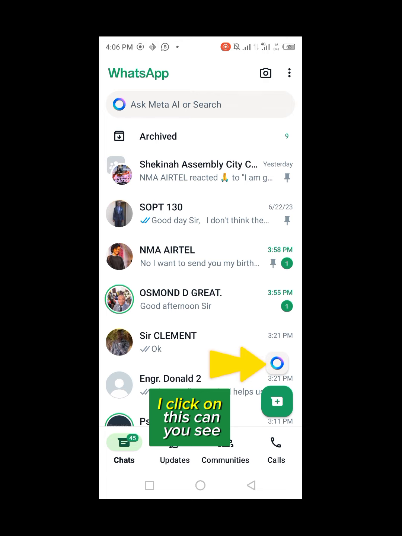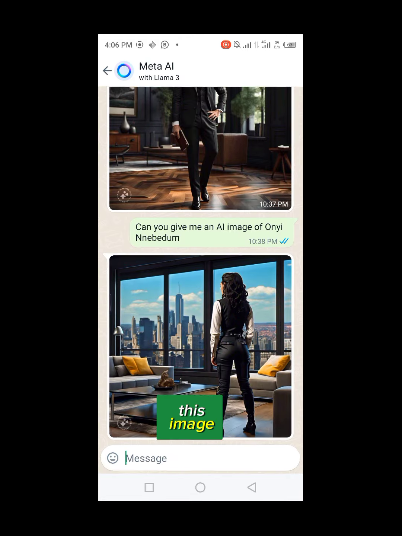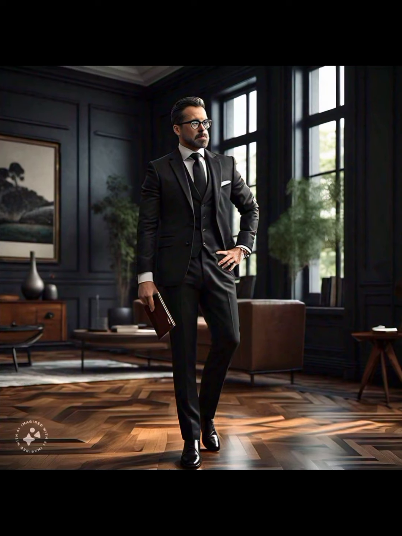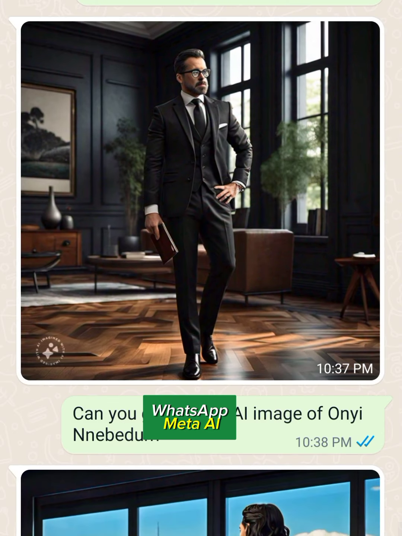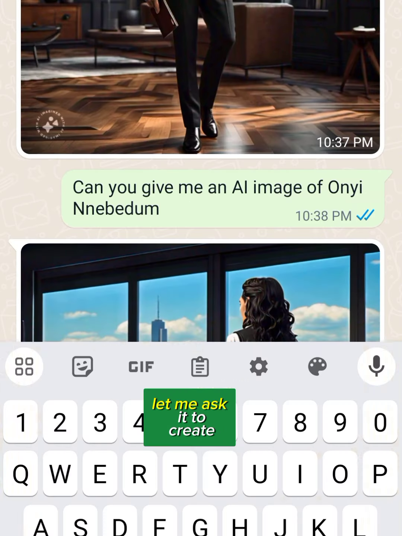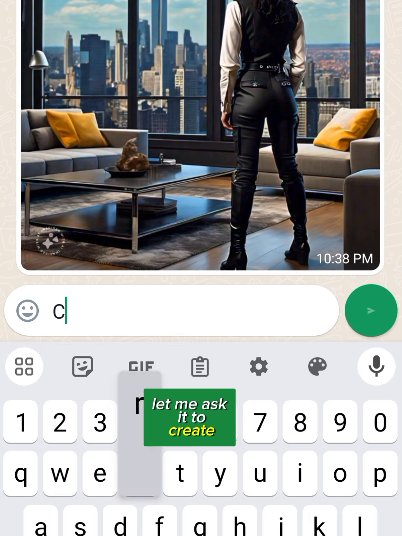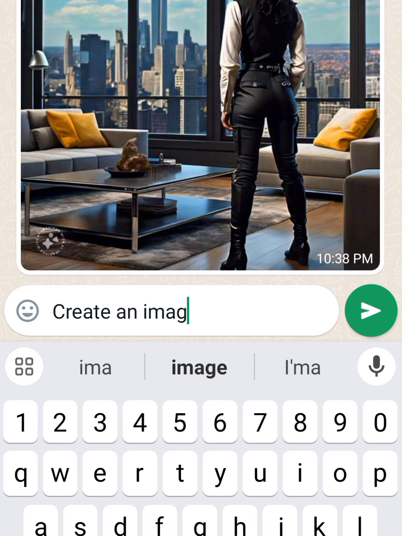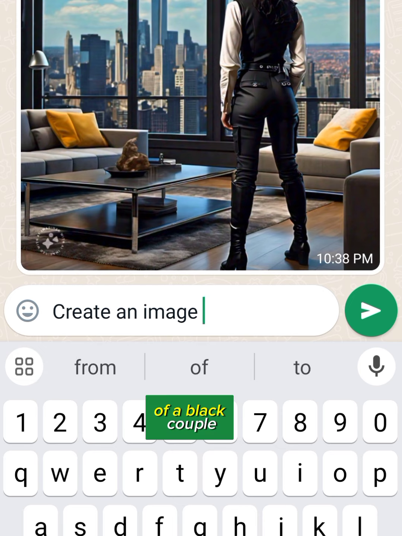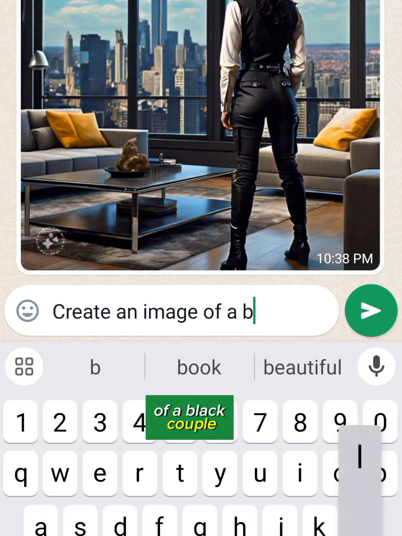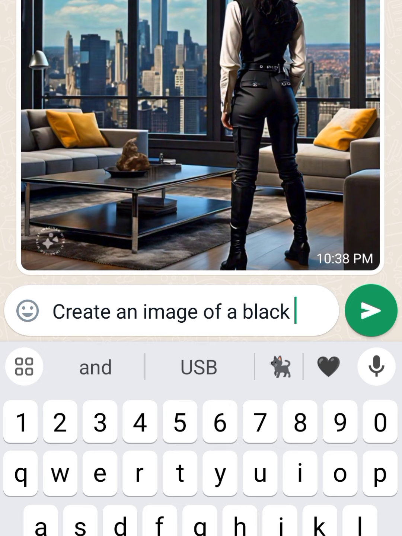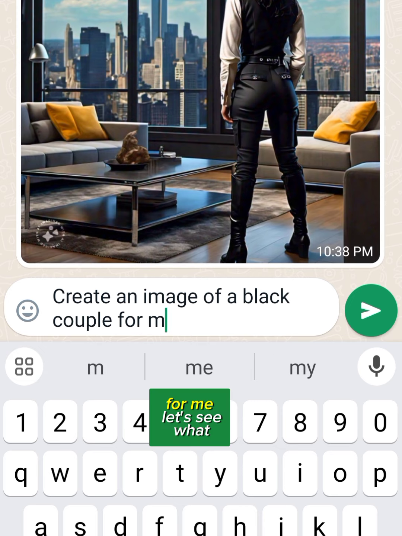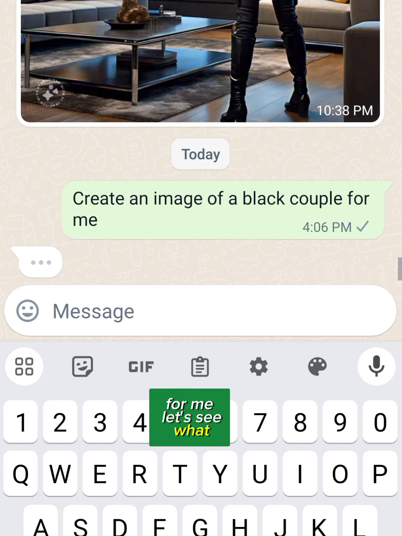See this. I click on this. Can you see this image? I created it with WhatsApp ChatGPT. Can you see this? I mean WhatsApp Meta AI. Okay, so let me ask it to create an image of a black couple for me. Let's see what happens.